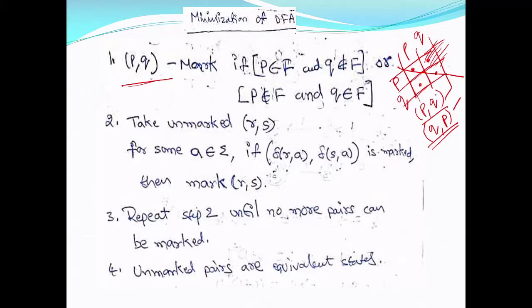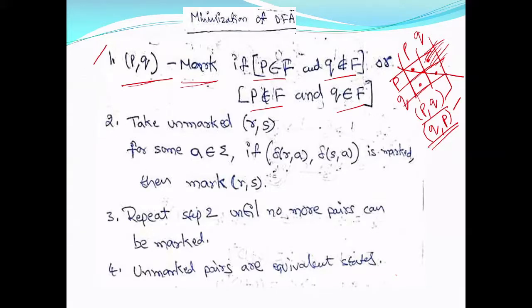So in that table, what you have to do is mark the entries in which the pair has one final state and one non-final state. If one of them is final state and one of them is non-final state, then you put a mark, whether it is a tick mark or anything, that this P comma Q is marked. This is the first step.